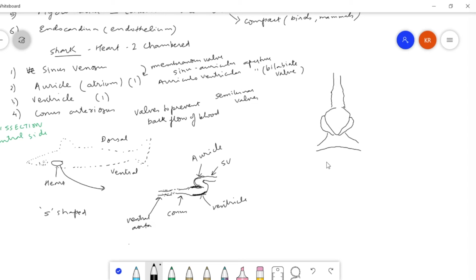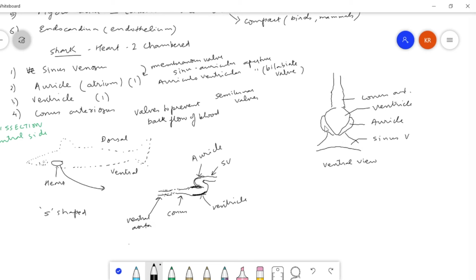So from ventral view, the heart of the shark will look like this, where this is the sinus venosus. This side pouch which you are seeing over here is the auricle. This is the ventricle. This is the conus arteriosus, and this becomes the ventral aorta.